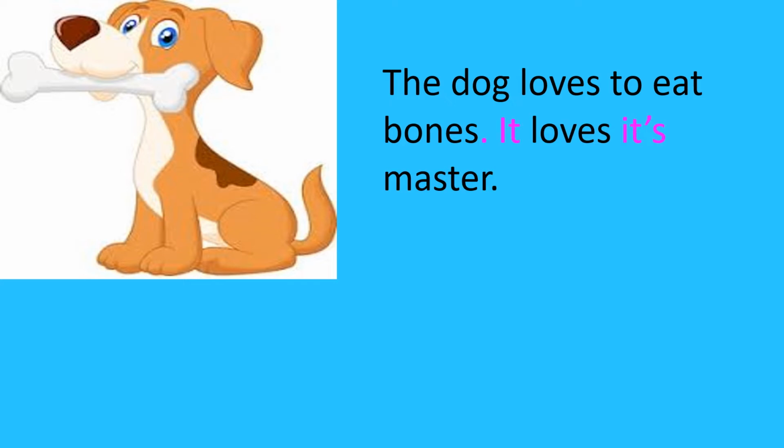The dog loves to eat bones. Instead of the dog, we say it. It loves. The dog's master will become its master.